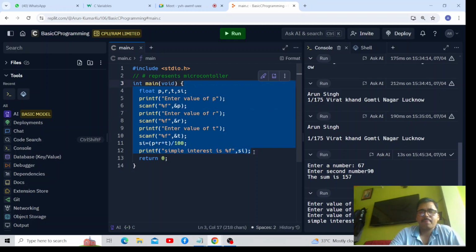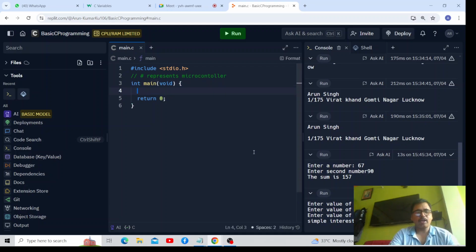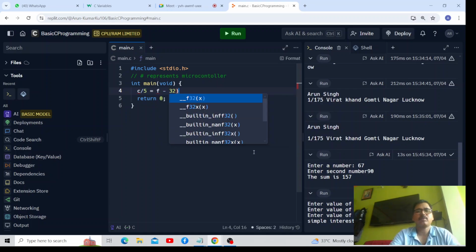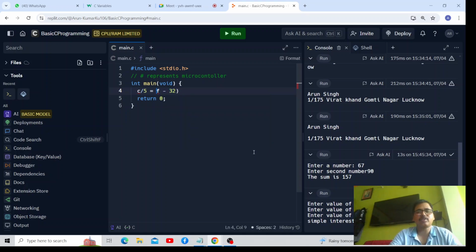9/5 degrees Celsius plus 32. The relation is C upon 5 is equal to F minus 32 by 9. This is the relation.